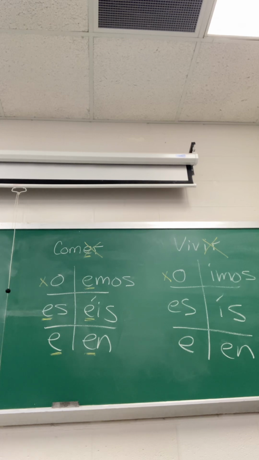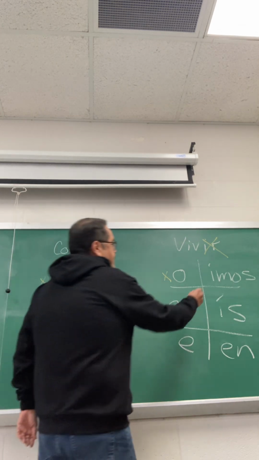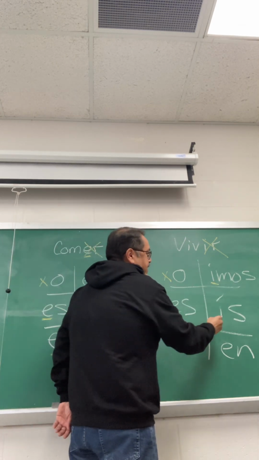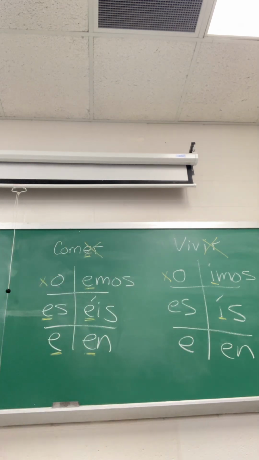So all of the endings are pretty similar, except that they have the vowel of the original ending. Unfortunately, IR kind of ruins that. IR doesn't follow that pattern, but at the very least, it's mostly identical to ER verbs. The only time it actually does follow the pattern is for nosotros, I-M-O-S, and vosotros, I-S. So, like I said, if you're someone who can work like that, those are the patterns. And when we move on to other verbs, there will be other patterns. So there is an actual pattern there.